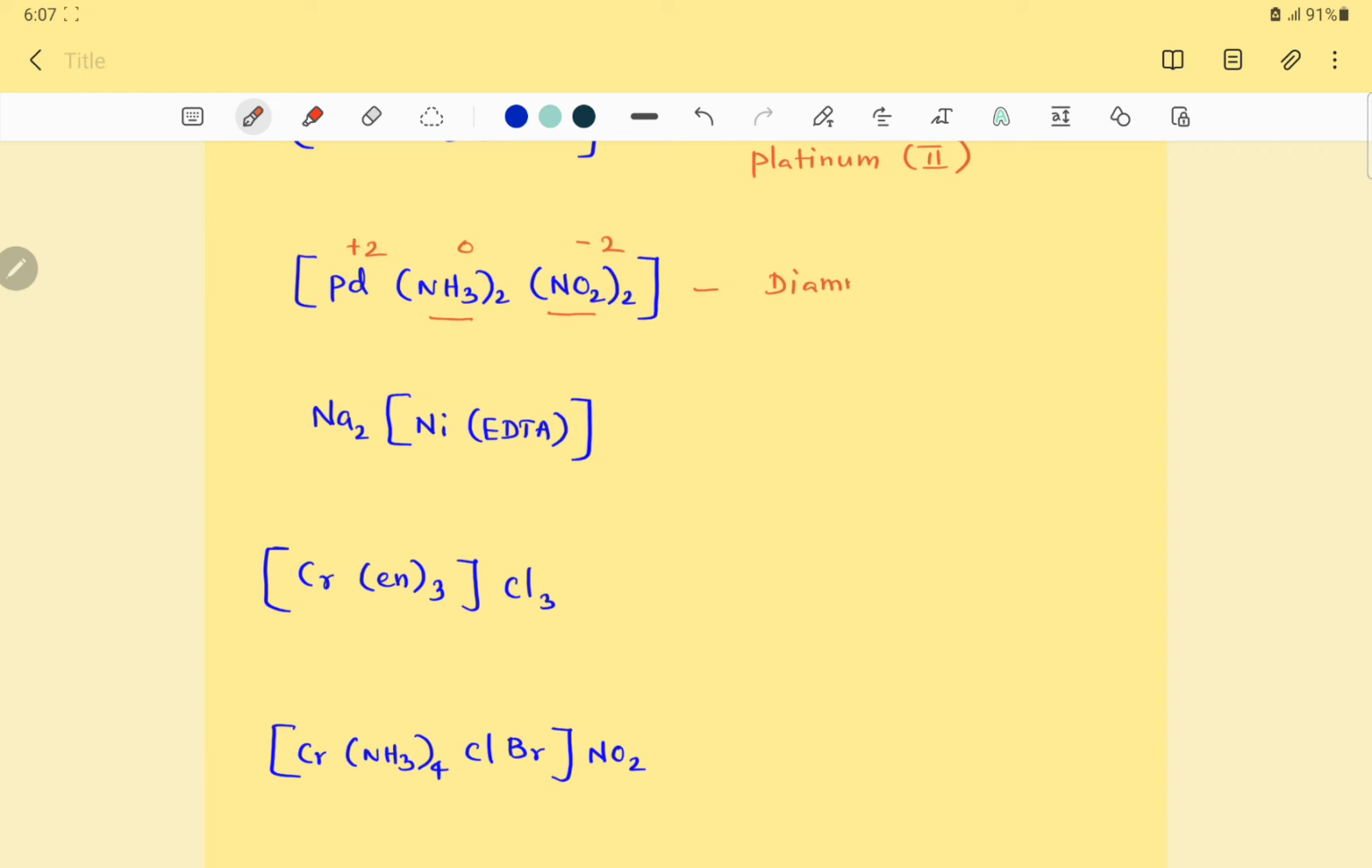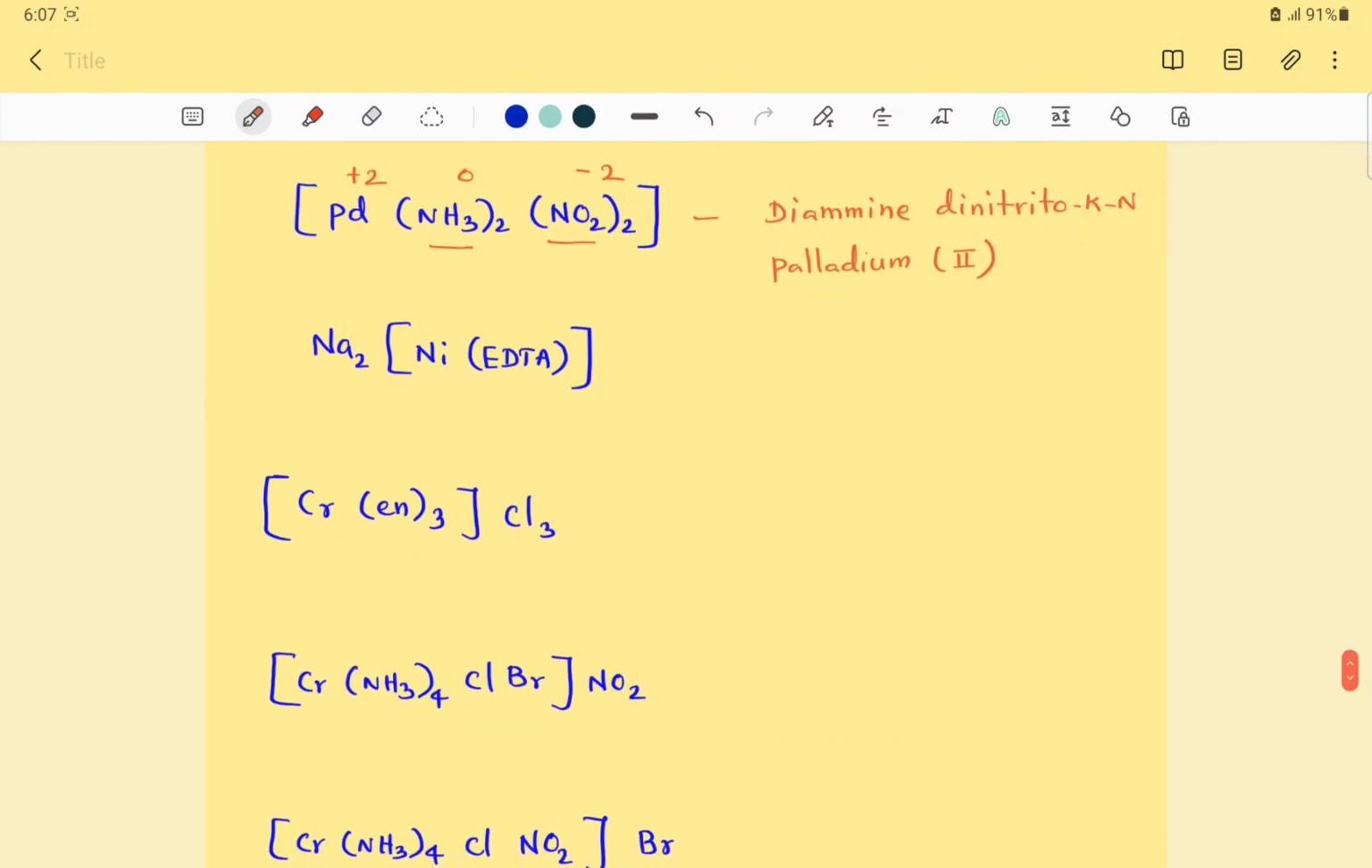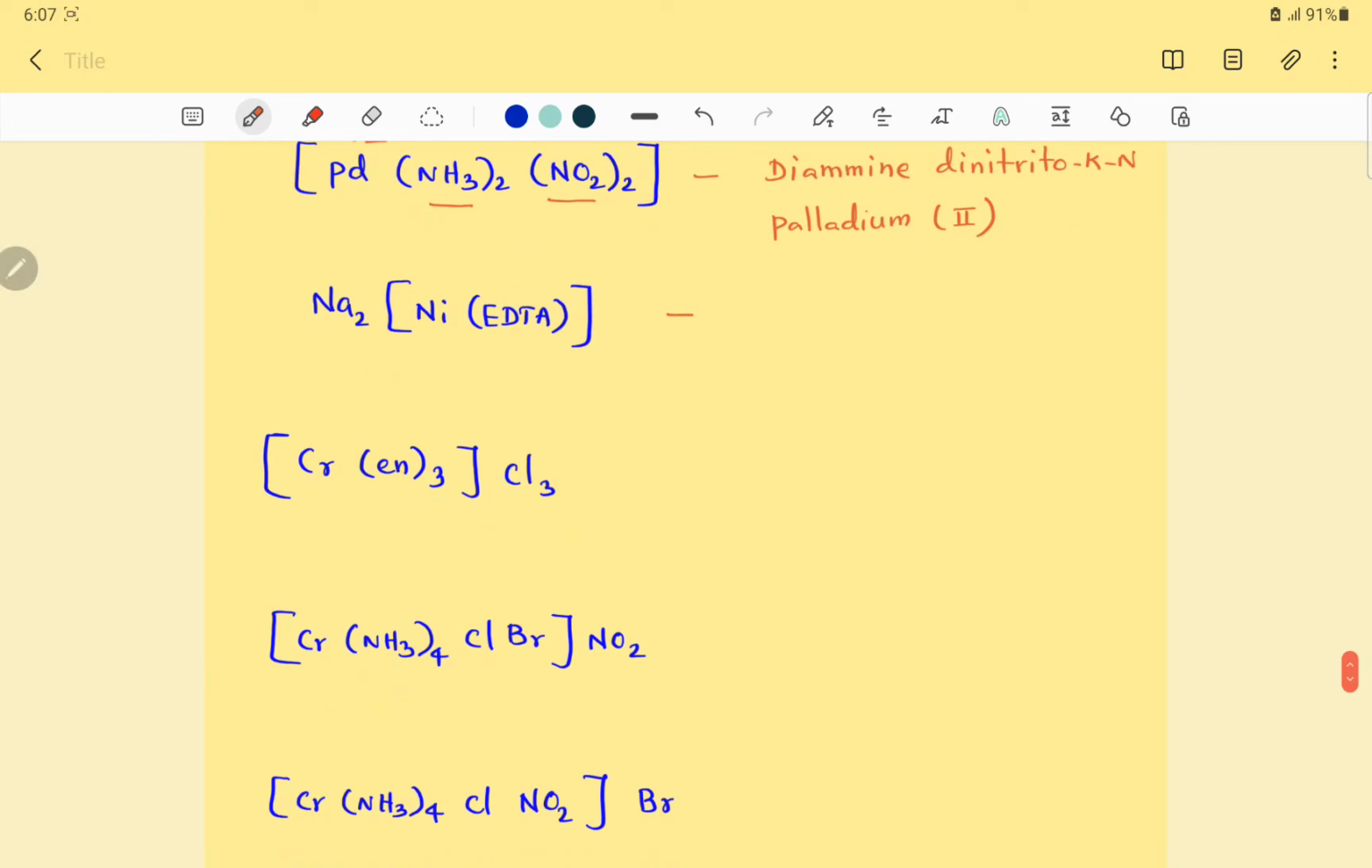Diammine, dinitrito, kappa N, ambidentate, isn't it? Then palladium 2. If palladium is present in an anionic complex, it is supposed to be named as palladate, isn't it? But it's a neutral complex, so palladium, the regular name. Right. Next one,